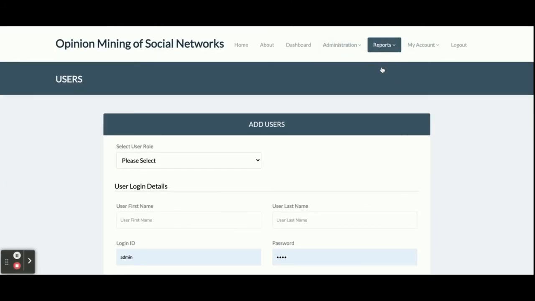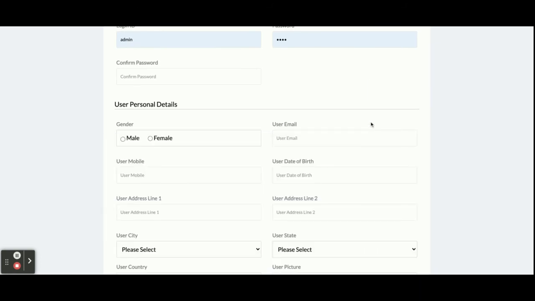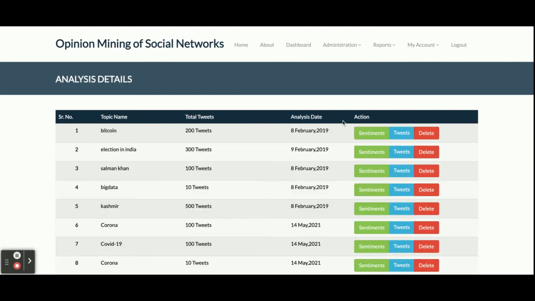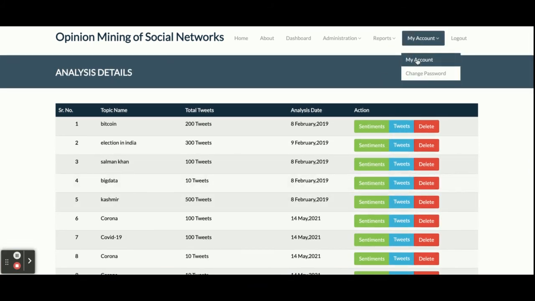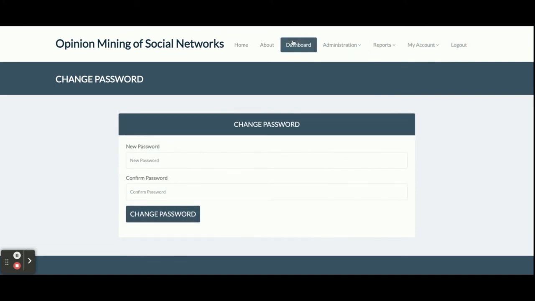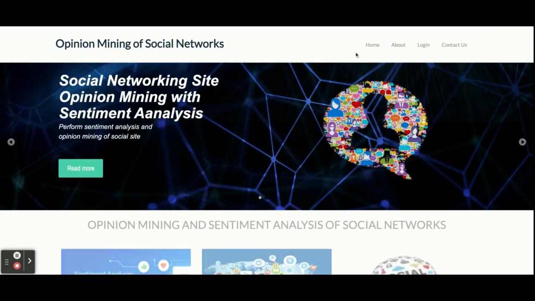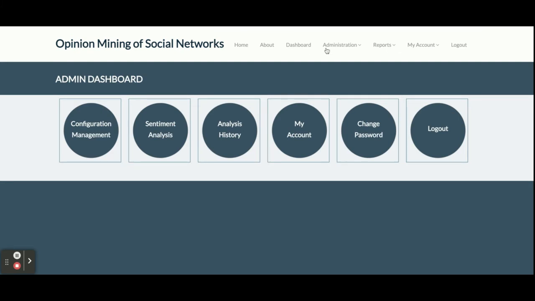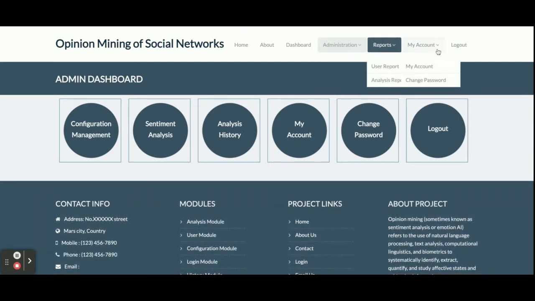And then this is the user reports. You can see these are the user reports, right? And then after that, this is the analysis report, all of the analysis which you have done. I already explained that. This is the my account section from where you will be able to update your account details. You can see this is the account details, and this is change password, from where you will be able to update your account password, right? And the logout: once you click on logout, the above administration menu will not be displayed. You can see the administration menu is not displaying after logging out, but if you log into the system again, you will get the administrative options. So you can see who gets the administrative options, right?